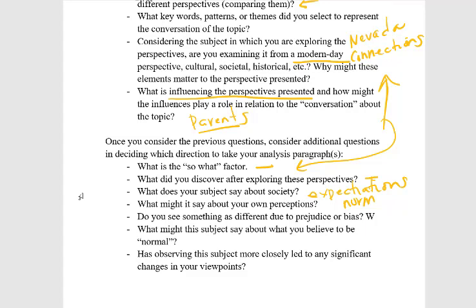Maybe you see something different through prejudice or bias yourself, or perhaps even through the perspectives given. And has observing the subject more closely led to any significant changes in your viewpoint? So this can be more personal conclusions if you want, or if you have some of your own commentary about the perspectives, you can certainly include that as well.